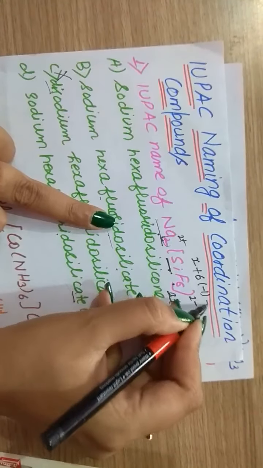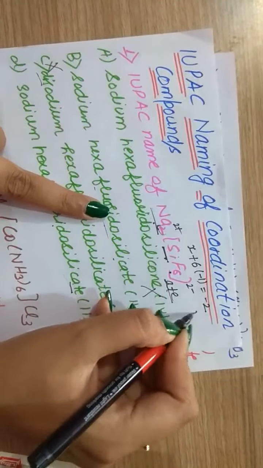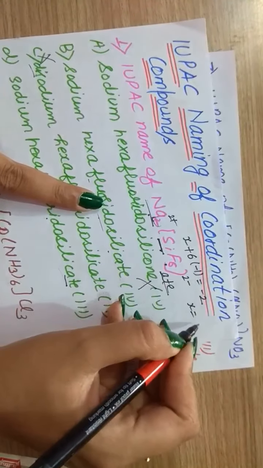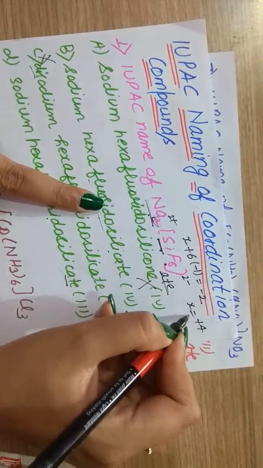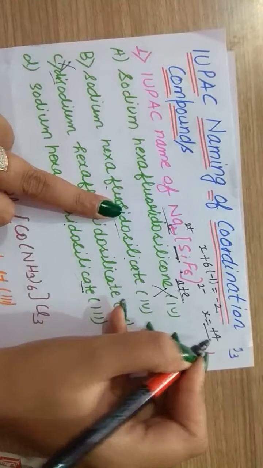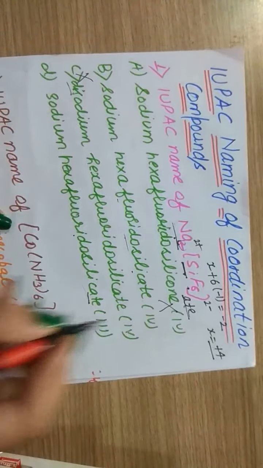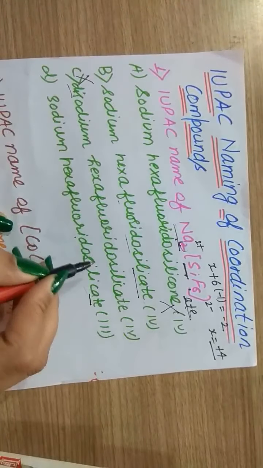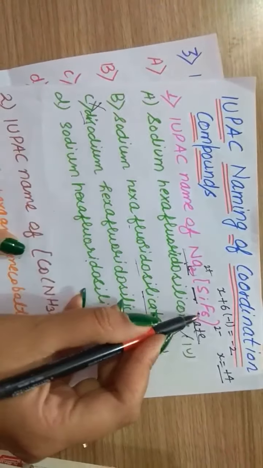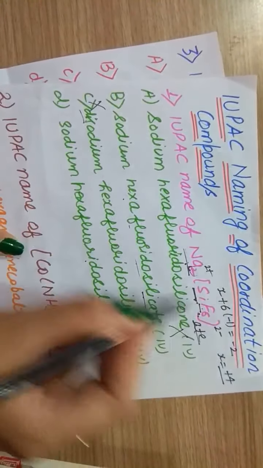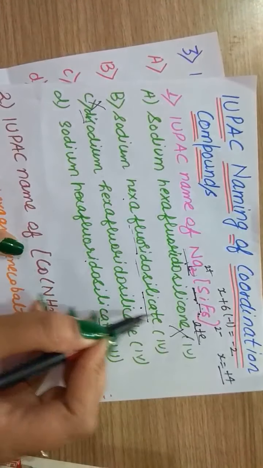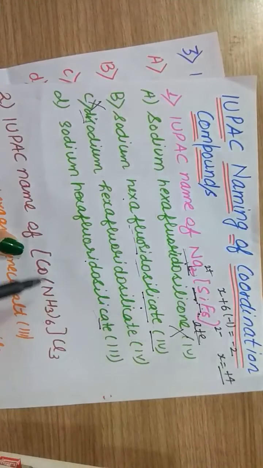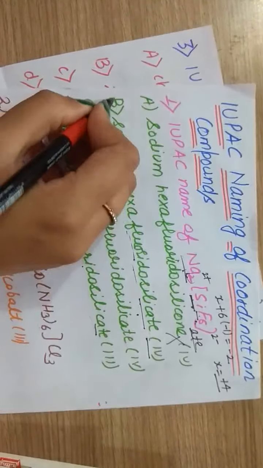The total charge is -2, so the charge on X will be +4. So +4 will be the oxidation state which is followed in this complex. Sodium hexafluoridosilicate, and also the oxidation state is +4. So option B is correct.